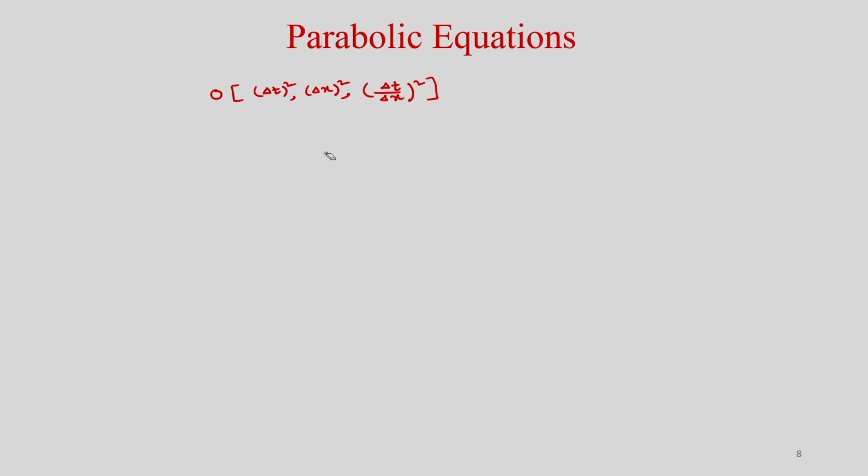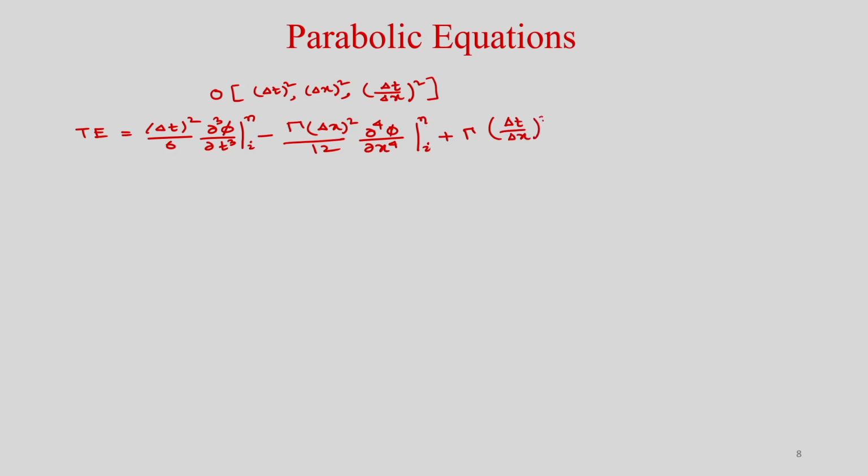Okay. So, if you write the truncation error for this Dufort-Frankel method, then it will be delta t square by 6 del cube phi by del t cube at grid point i time level n, sorry it is not t, it is del cube phi, okay, minus gamma del x square by 12 del 4 phi by del x 4 at time level n and grid point i plus gamma del t by del x square del 2 phi by del t square.